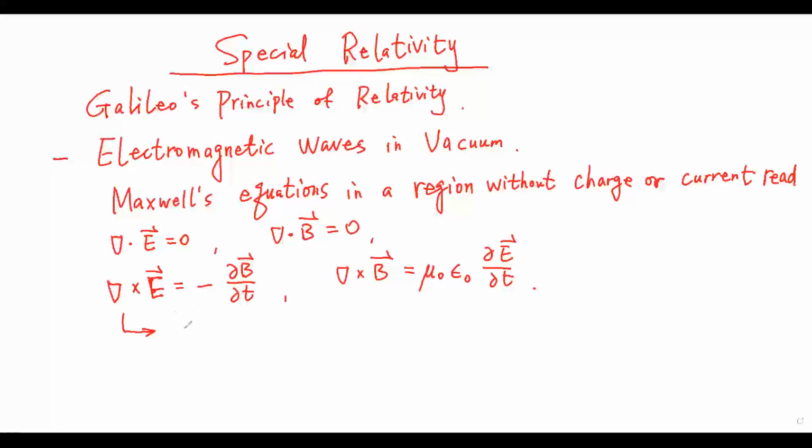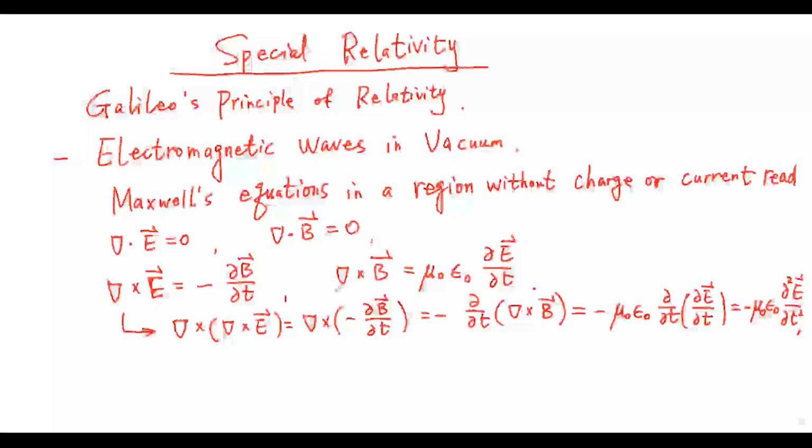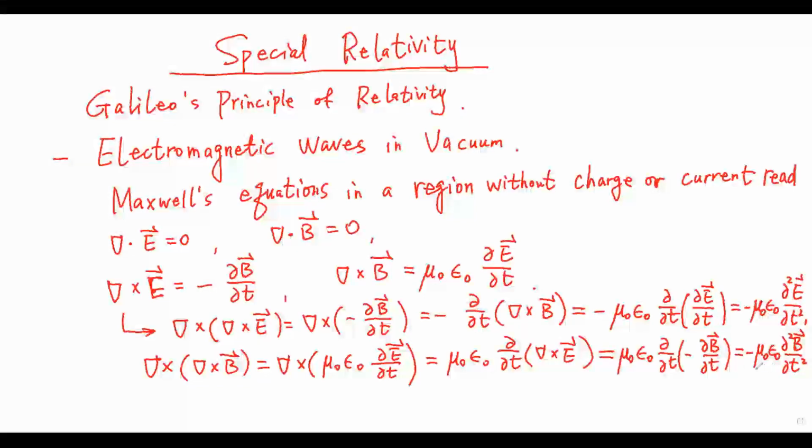From this equation, we get the curl of B equals that one. So this equals this one. And from this equation, we get the curl of E equals this one. So this equals that one.